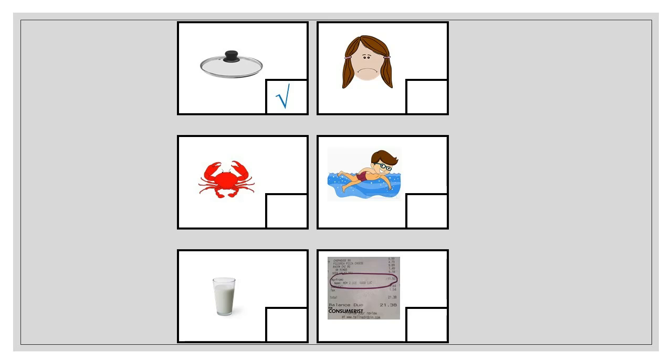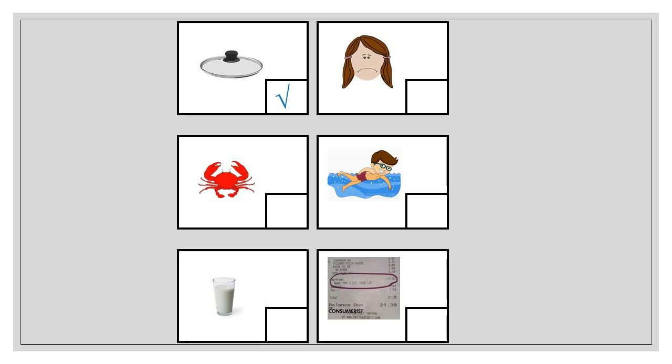Okay, what picture do you see? It is crab. Crab. Does the word crab have the sound of short ih? Yes, you are right. Crab doesn't have the sound of short ih.